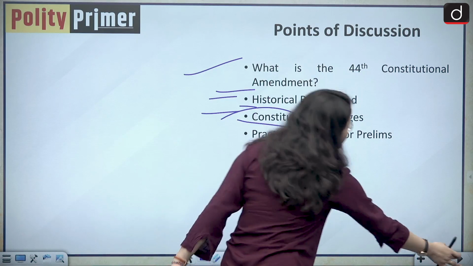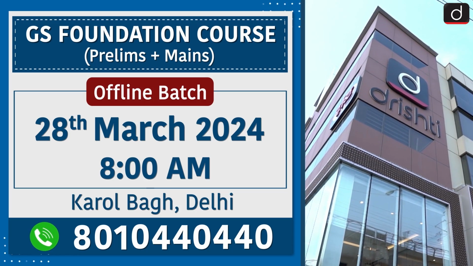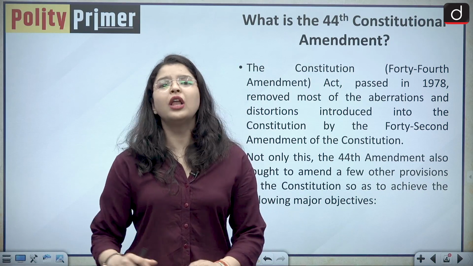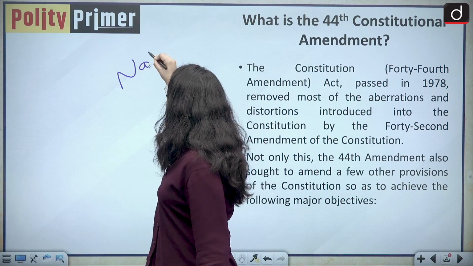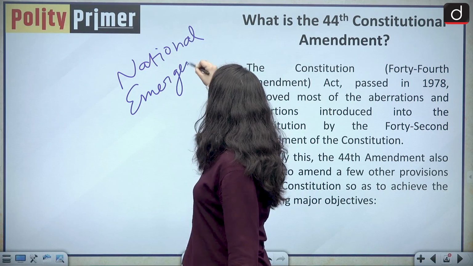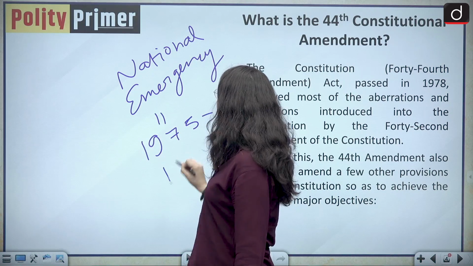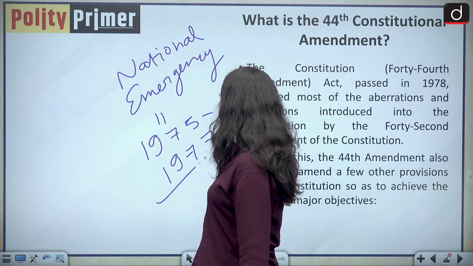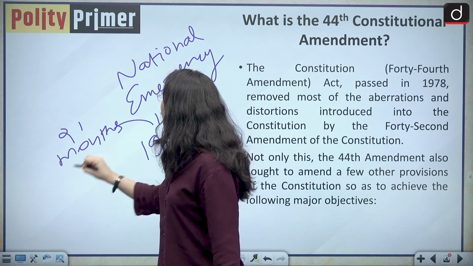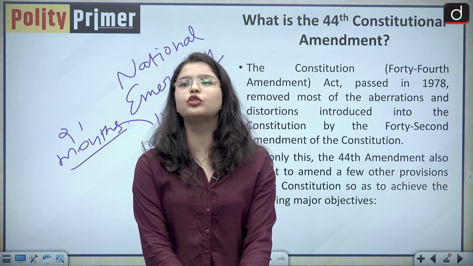So if I talk about the 44th Constitutional Amendment Act, we all remember that the national emergency was in place in India from the years 1975 to 1977, and this period of 21 months is considered to be a very dark era in the history of our Indian Constitution.